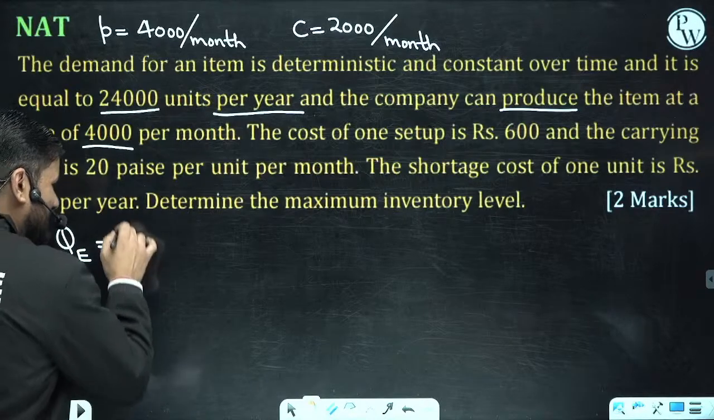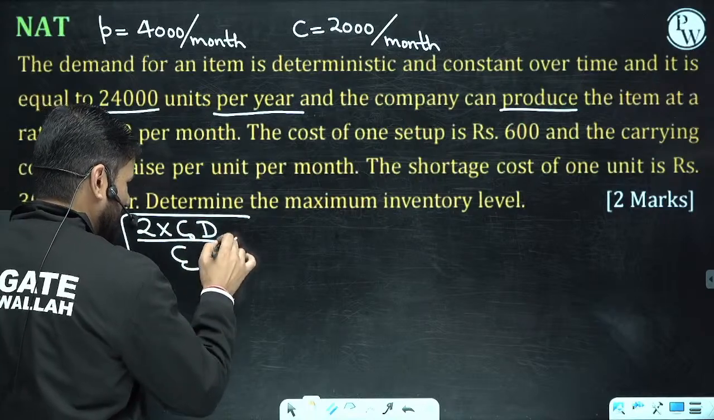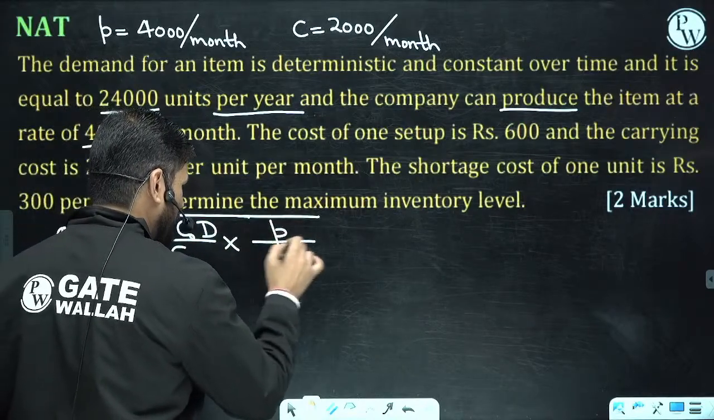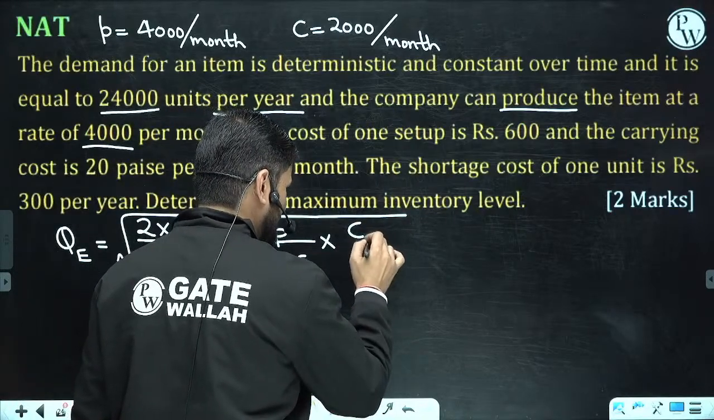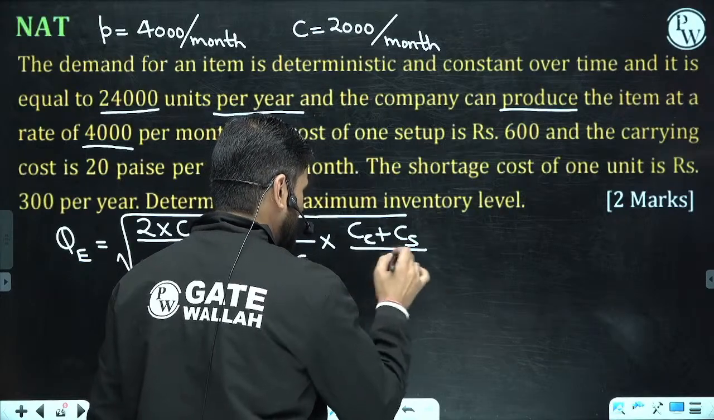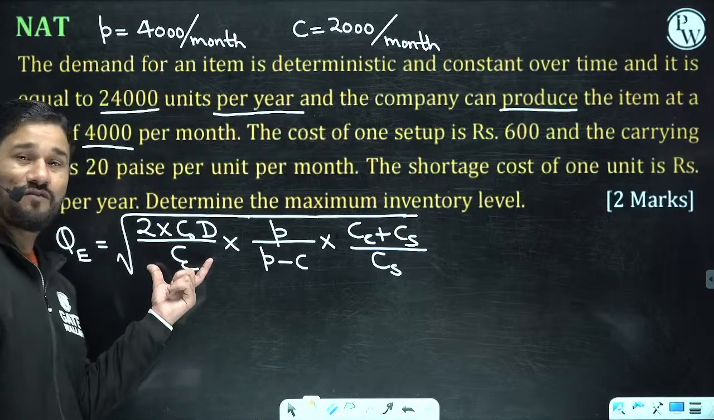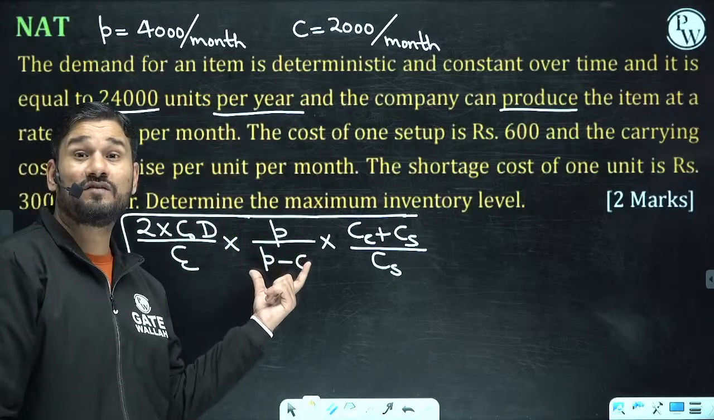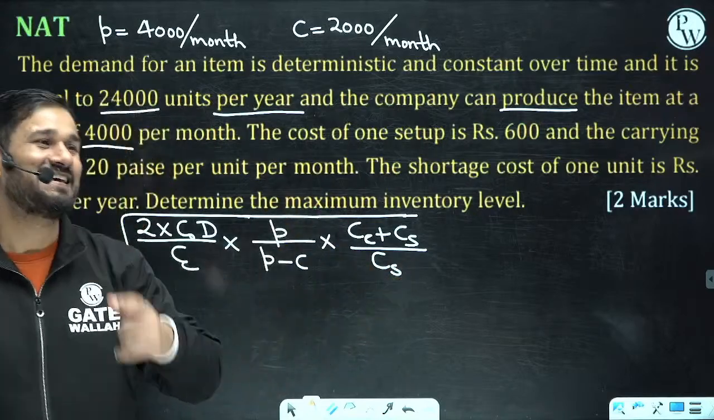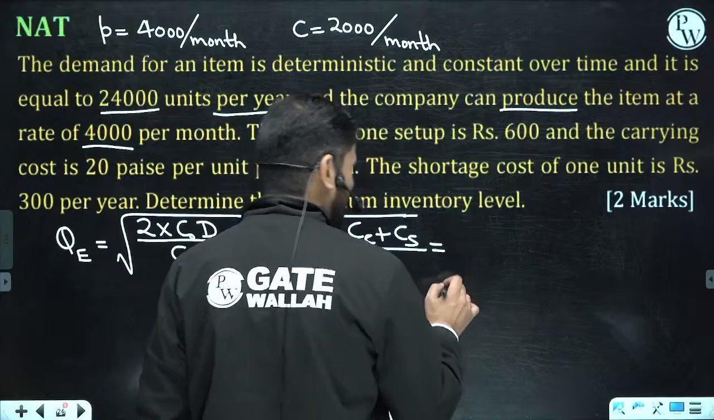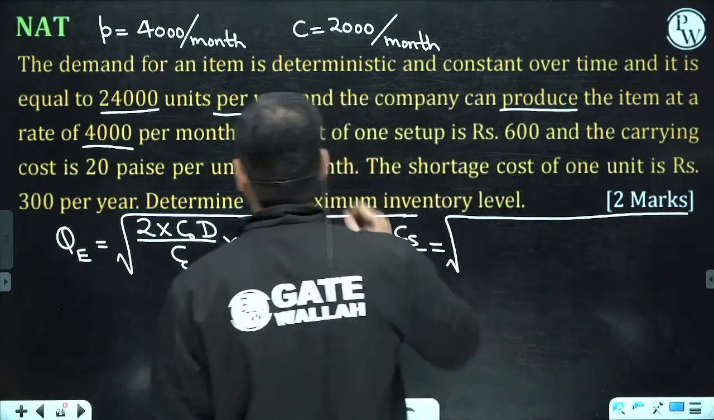The value of Q is the square root of 2 C0 D by CC, into P upon P minus C, into CC plus CS by CS. This is model number 1. This factor takes care of P and C, and this factor takes care of shortage. Do you remember that part? Can you calculate this value? Exactly. What is the answer? 2000 units per month.